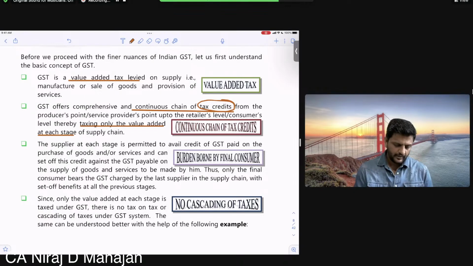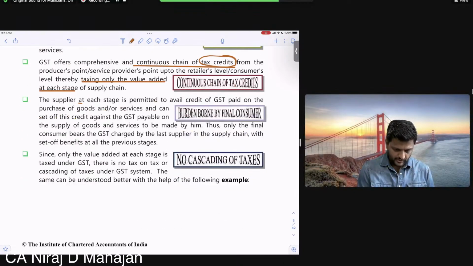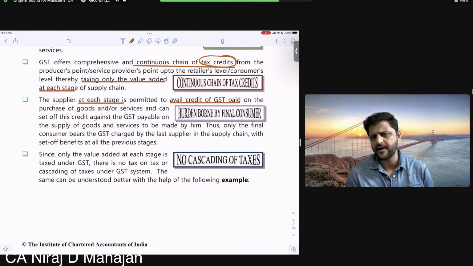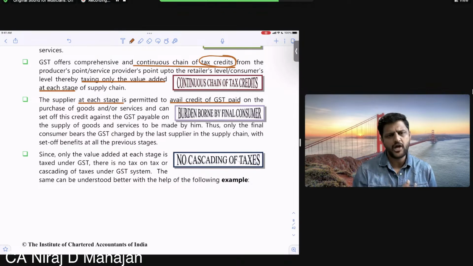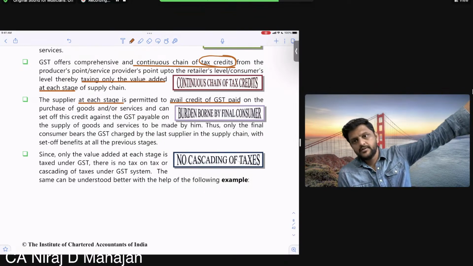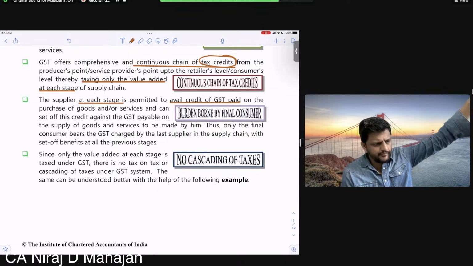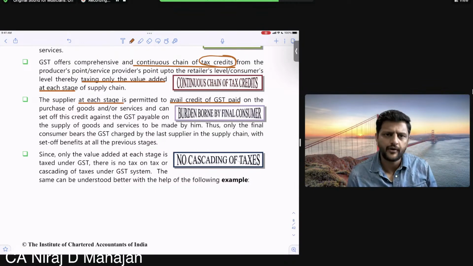The supplier at each stage is allowed to take benefit of taxes already paid, just like in income tax. Whenever tax is payable, we take credit of the TDS, TCS or advance tax paid, right? Similarly, whenever the supplier is charging tax, he can take credit of the tax already paid. Are you getting my point? So when he pays to the government, the supplier says, but I have already paid some tax to you in advance. In that case, you can take credit of the taxes already paid. Okay.